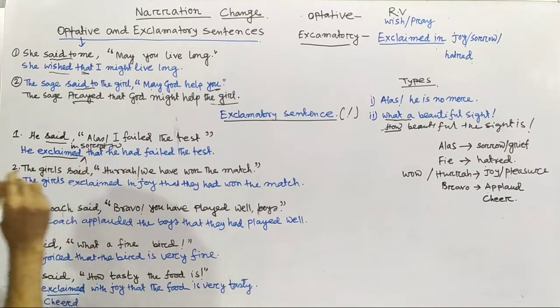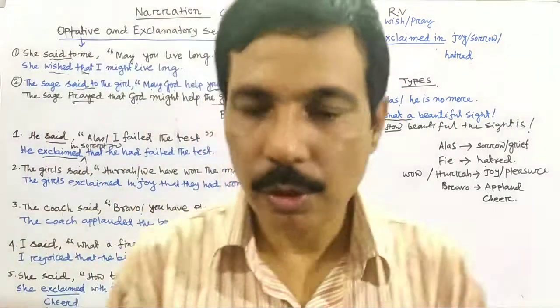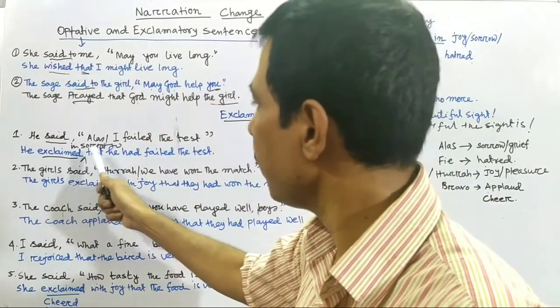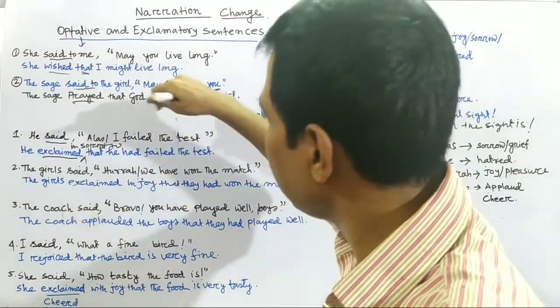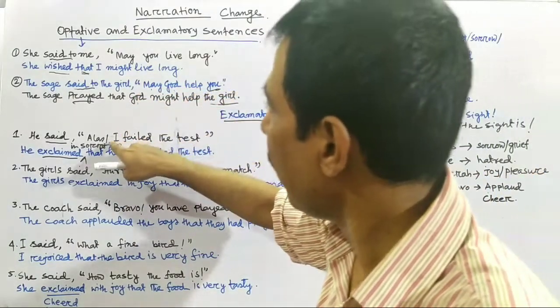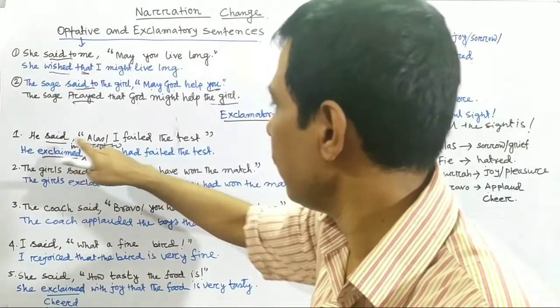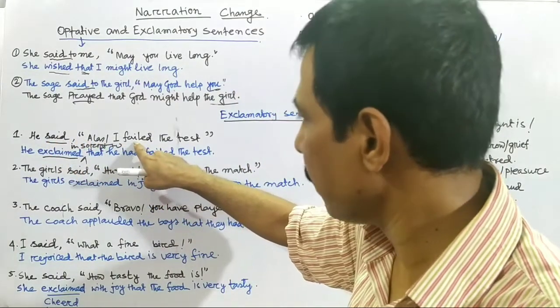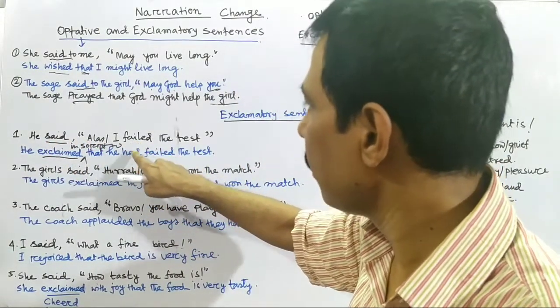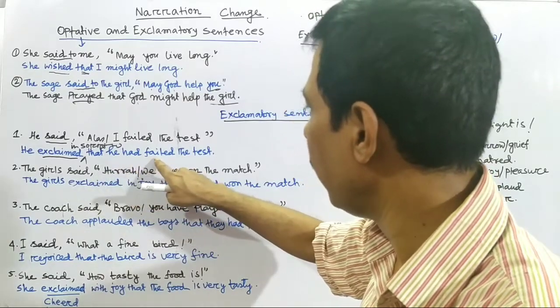He exclaimed in sorrow. As it is, alas, he exclaimed in sorrow that. Then this portion is the same. I represent he. So he, as it is past tense said and it is V2, that means past form. So past simple turned into past perfect. So he had failed the test.